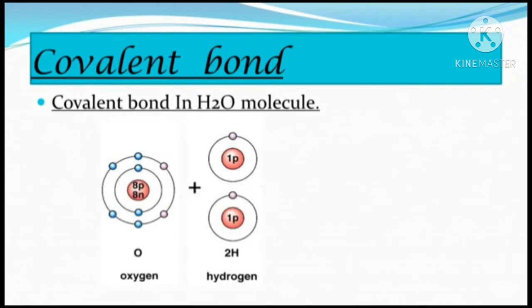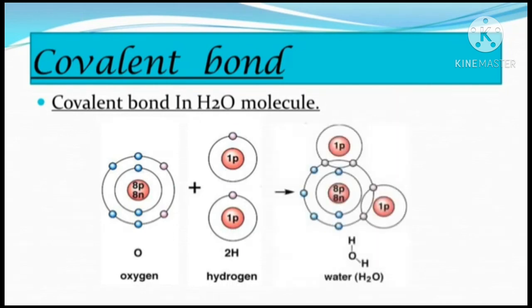In the water molecule, the oxygen atom completes its octet by forming 2 covalent bonds, one each with the 2 hydrogen atoms. While this happens, the duplets of the hydrogen atoms are also completed. So the sharing of electrons takes place between one oxygen atom and 2 hydrogen atoms.